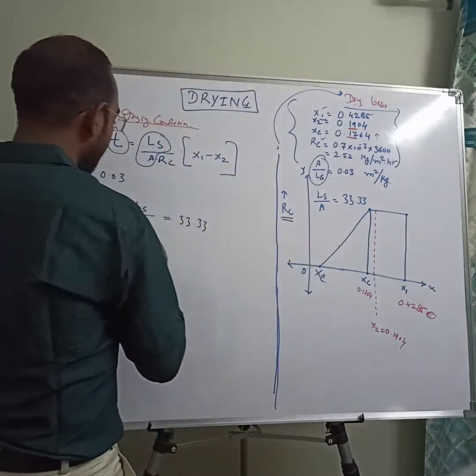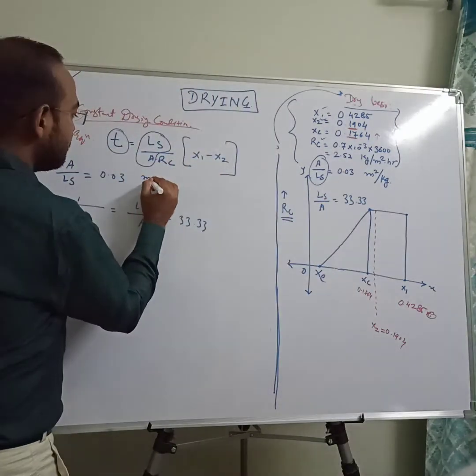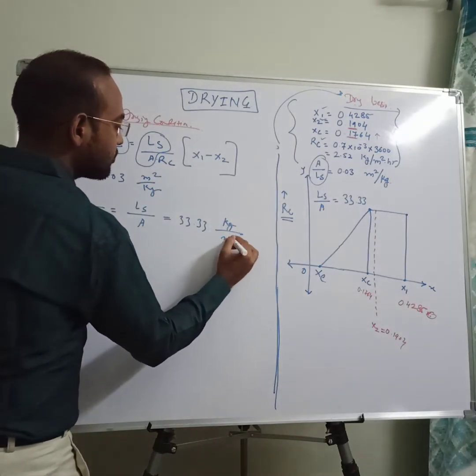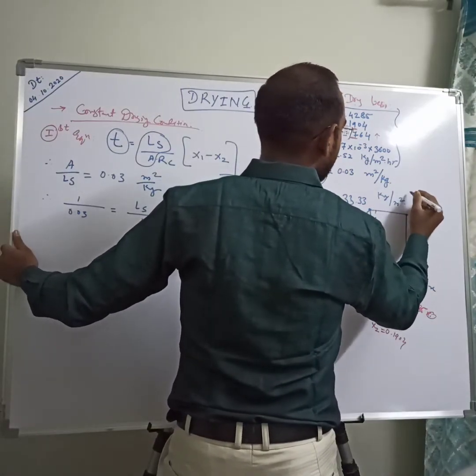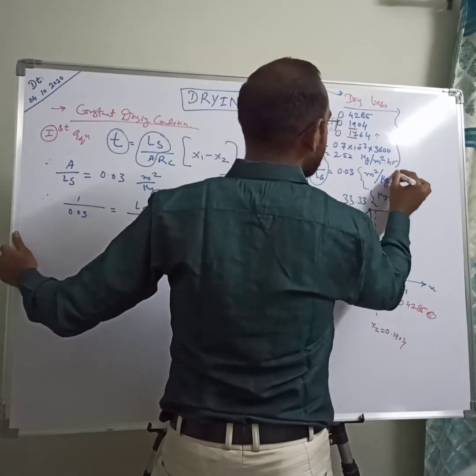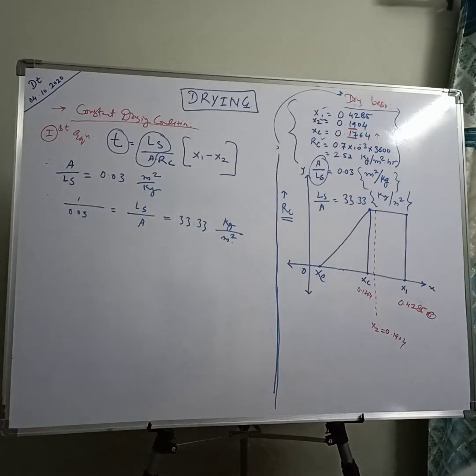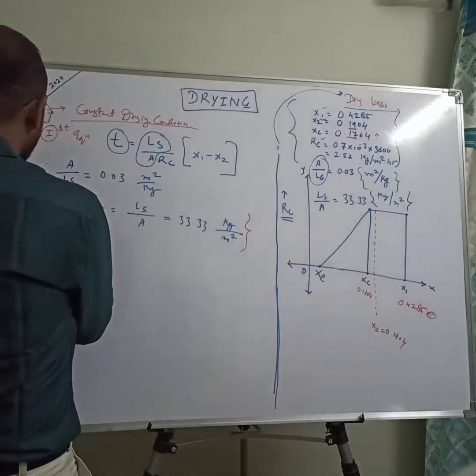Now the unit of A by Ls is meter square per kg, and the unit of Ls by A is kg per meter square, we just need to invert it. These are the two basic things which are quite important to understand to solve the numerical.